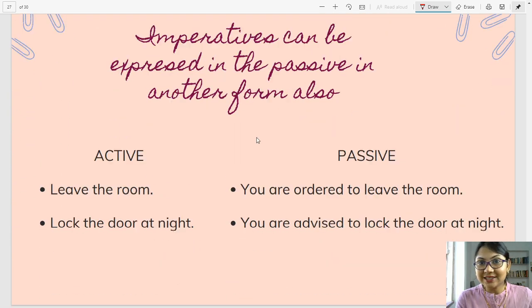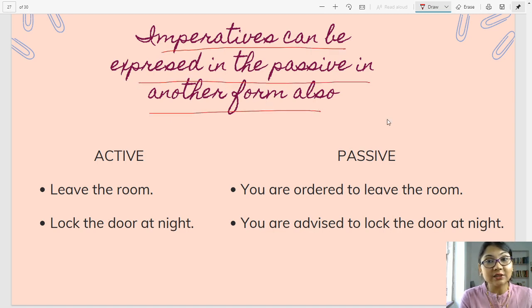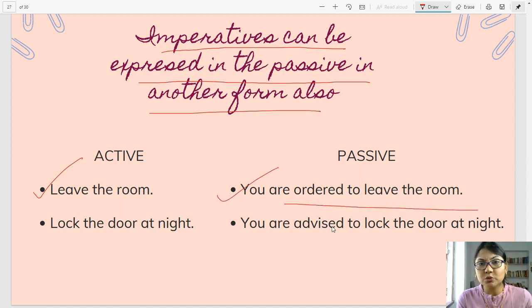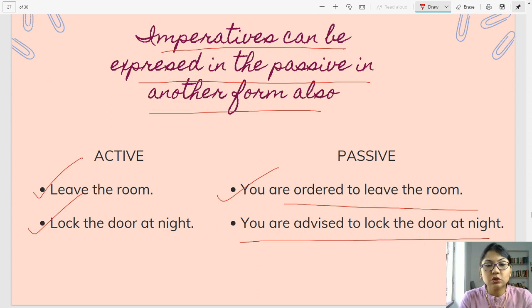Alright. Now let's look at a few other ways of writing imperatives. Let's look at this slide. Imperatives can be expressed in the passive in another form also. Now what is it? Let's look at the active. Leave the room. You are ordered to leave the room. These sentences can also be said nowadays. Lock the door at night. You are advised to lock the door at night. Now lock the door at night is generally an advice, so technically it should take the modal should. But you can also say you are advised to lock the door at night. This way it can also be said.